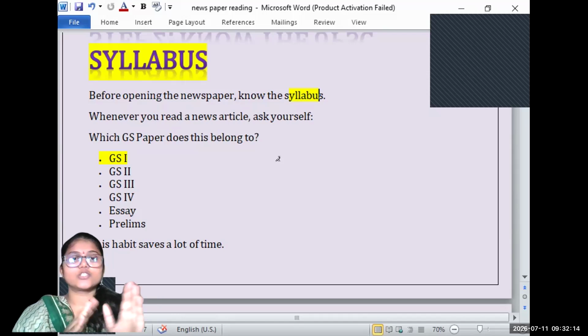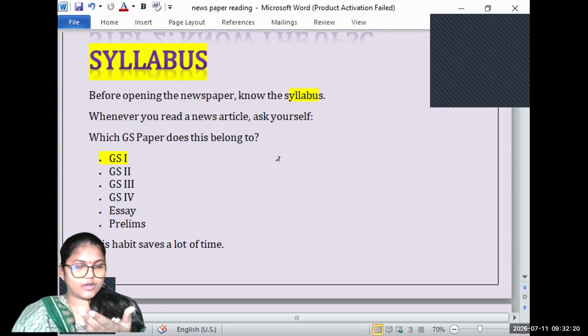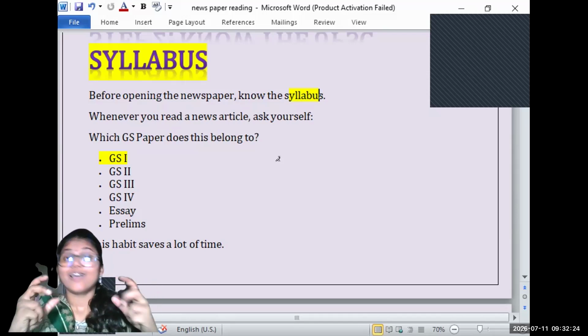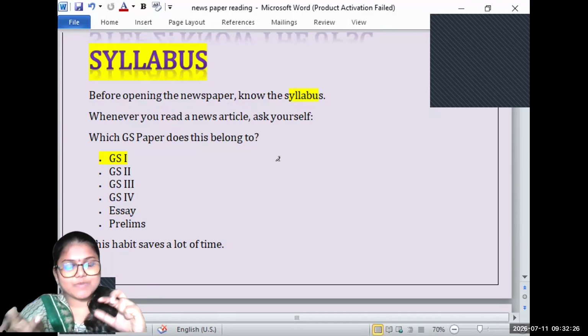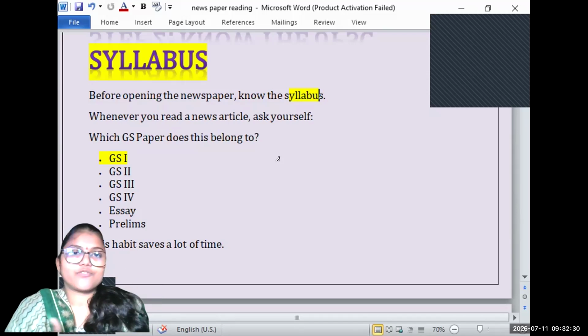And for the beginners, you need to be very thorough with this video. After you go through this video, you'll have a clear picture of how to read, and how not to read, a newspaper. You should be able to analyze how to extract information from the newspaper. Not the articles, but the information should be extracted from the newspaper.